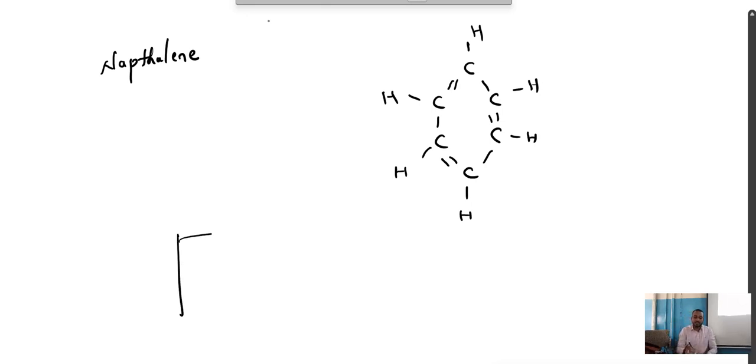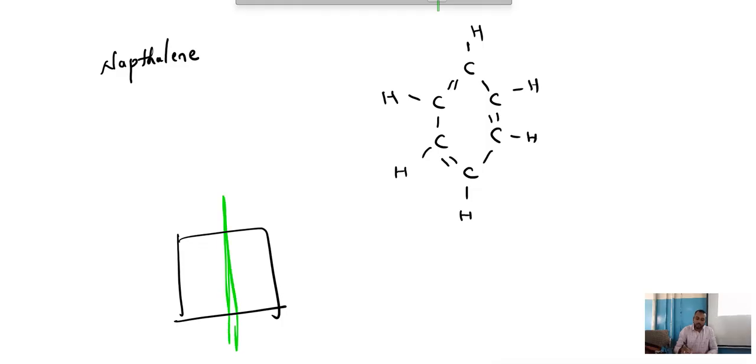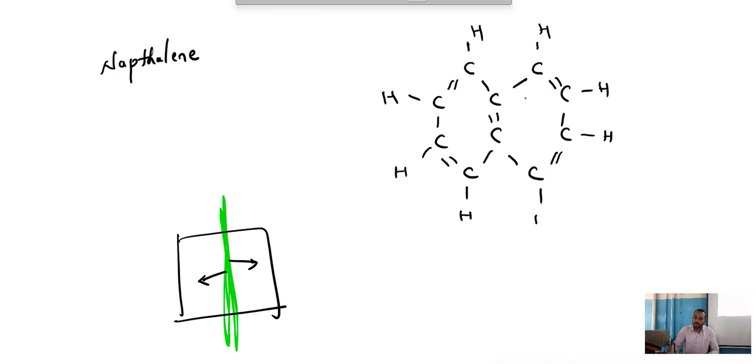Example, let me say this is one room, and here I will draw one wall. This wall belongs to this room and also to the other room, so it becomes a common wall for both rooms. Similarly, to draw that, I will remove these 2H. For the same benzene, I will take these as 2C. Can you see this? Now this is double, single, double, single, double, single. This is naphthalene.